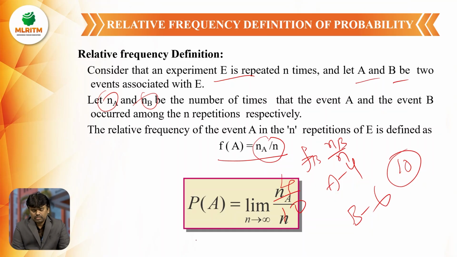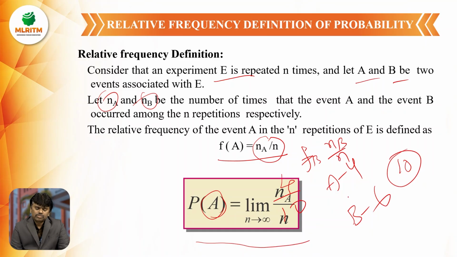By this formula, limit n tends to infinity of NA by N approaches the probability of a particular event. This is the relative frequency definition of probability.